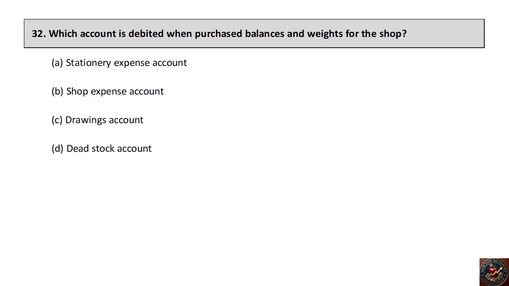Which account is debited when balances and weights are purchased for the shop? Stationery expense account, shop expense account, drawings account, dead stock account. The right answer is dead stock account.